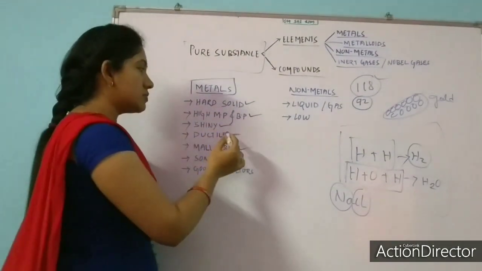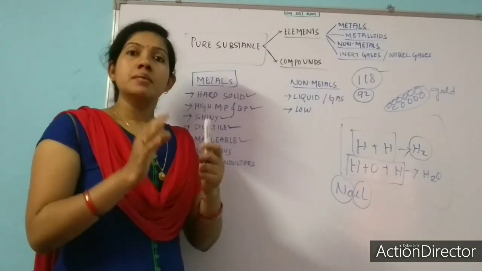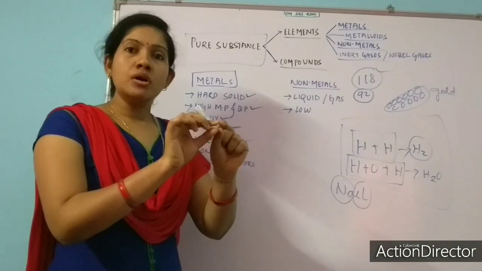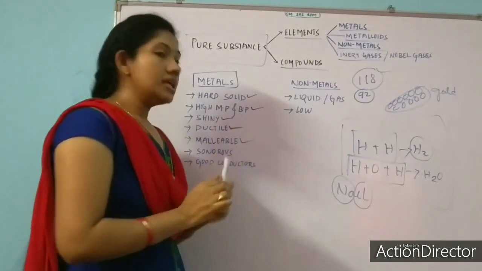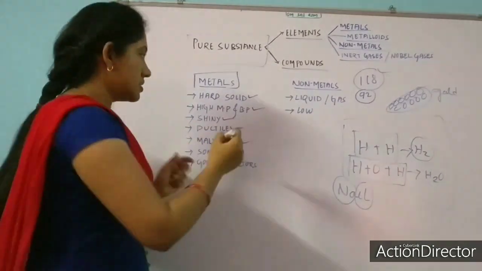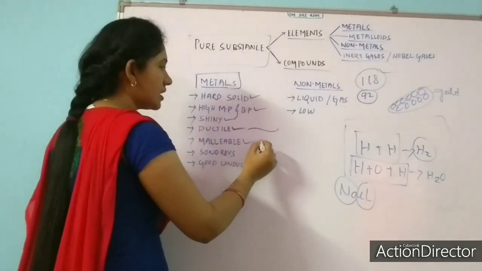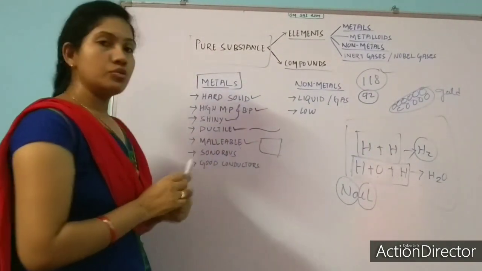Do not get confused between ductile and malleable. Ductility, or ductile, means forming metals into thin wire. Malleable means forming metals into sheet. So this is into wire, and this is into what? Sheet. These are the two properties.